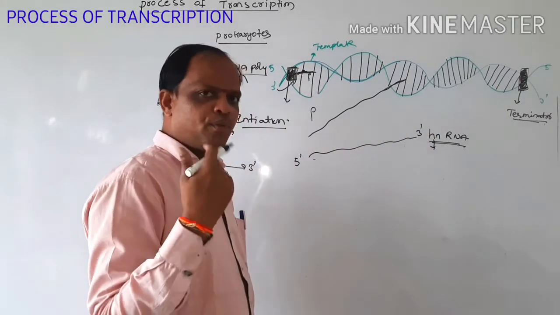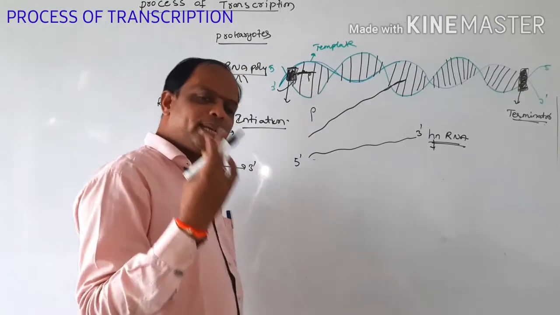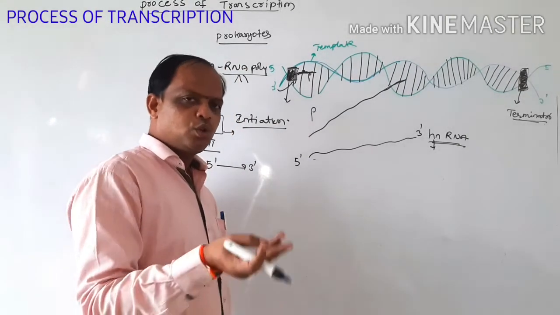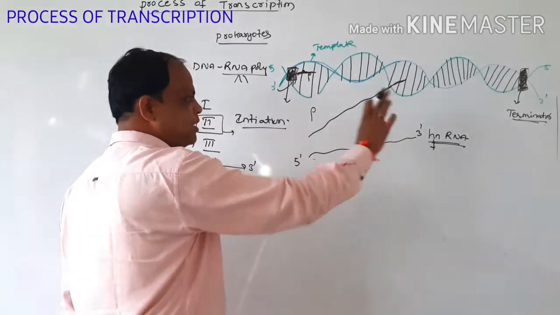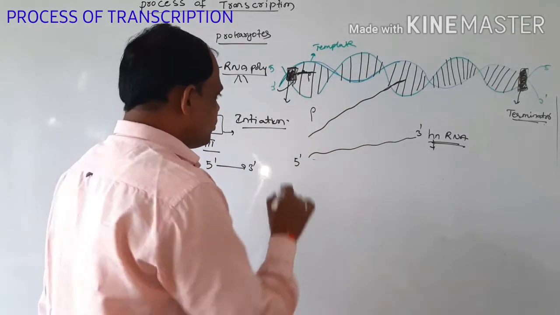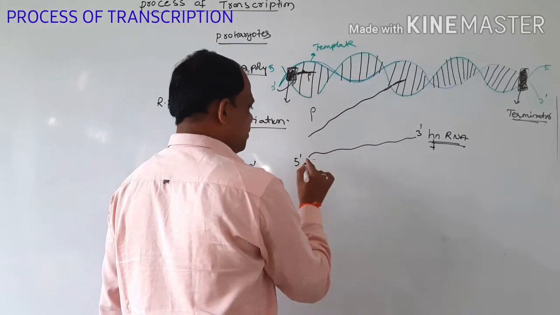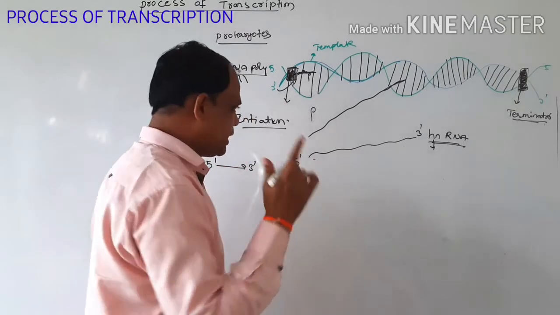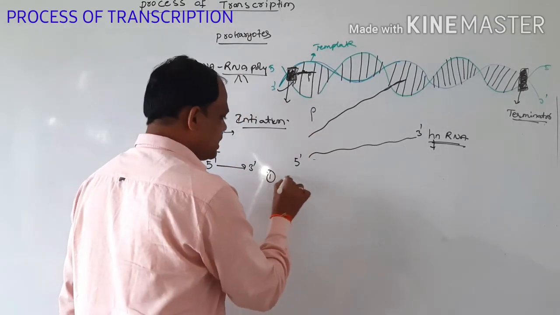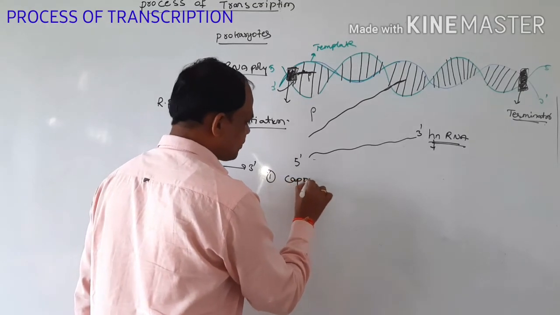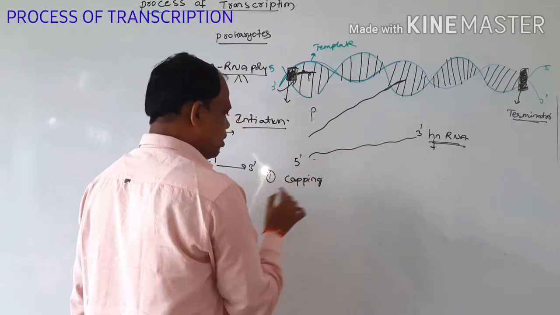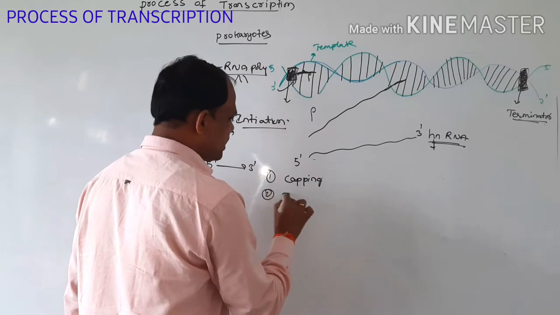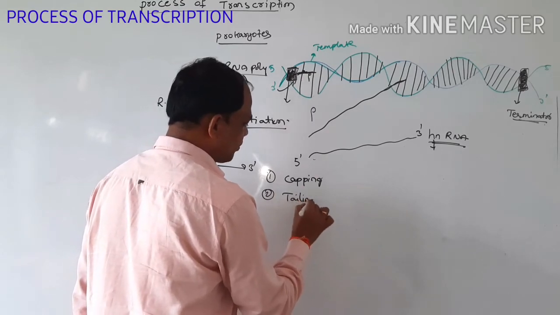We are using a number of techniques: methylation, ethylation, deamination, pseudouridylation, all these types of techniques. Here, for the first one, stabilization, we want to discuss two processes. One is capping and another one is tailing.